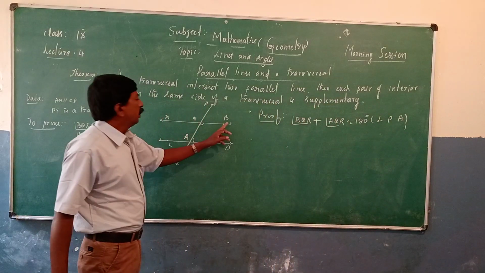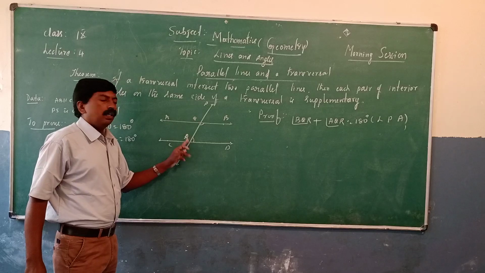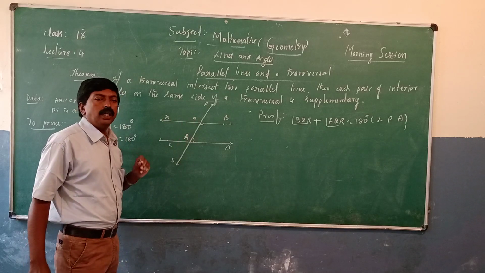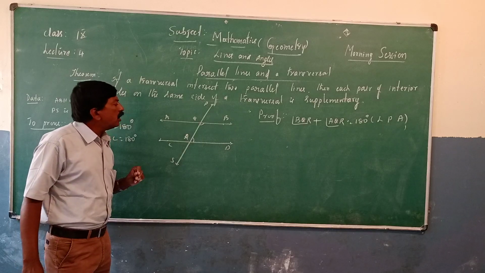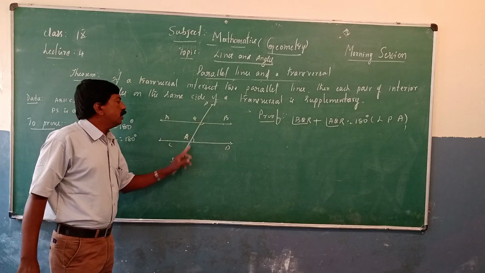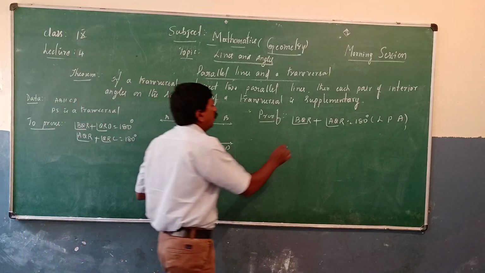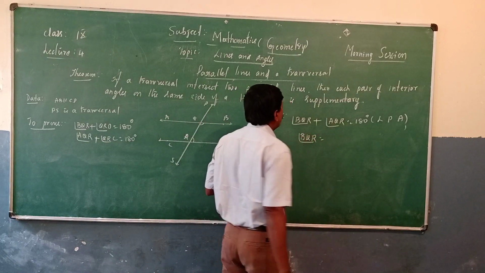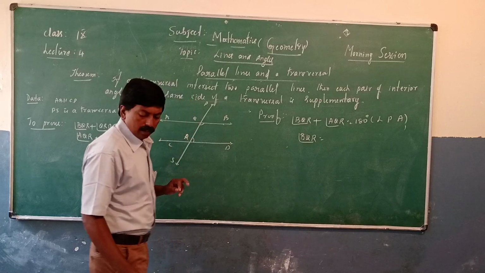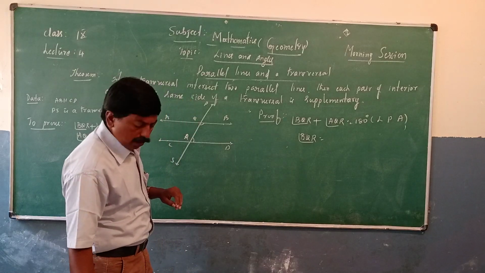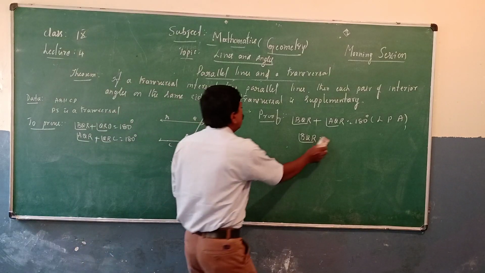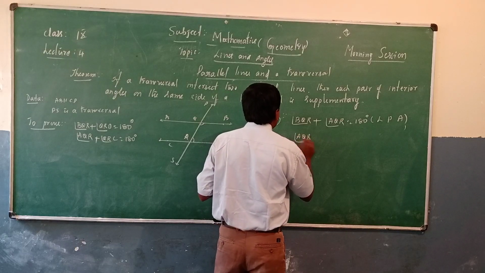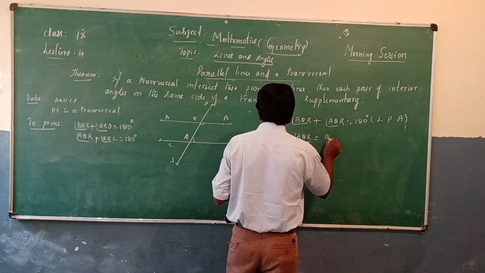So once again, BQR plus AQR is equal to 180 degrees. And also BQR is equal to QRC. Another alternate angle: AQR is equal to QRD.